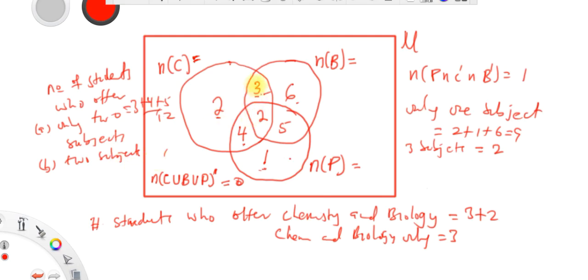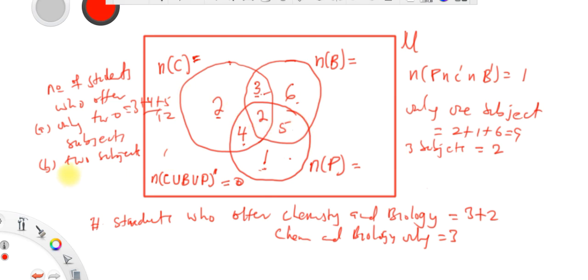But if the question says two subjects without the word only, those who offer chemistry and biology is made up of those who offer chemistry and biology only, and these 2 who offer all 3. Those who offer chemistry and physics is made up of those who offer chemistry and physics only, and those who offer chemistry and physics in addition to biology, which is 2. And those who offer biology and physics is made up of those who offer biology and physics only, which is 5, in addition to these 2 who offer biology and physics in addition to chemistry.